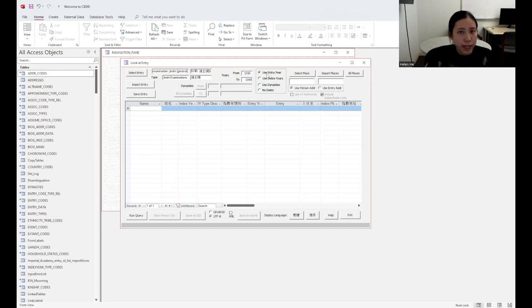The first way is to use entry year. So entry year basically limits this search result to be people who entered government between these two parameters, which seems to be what we're looking for. And there's also index years, which means basically birth years.